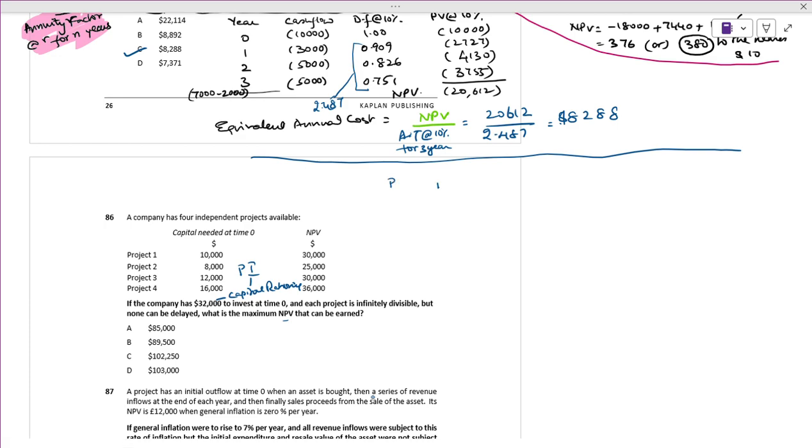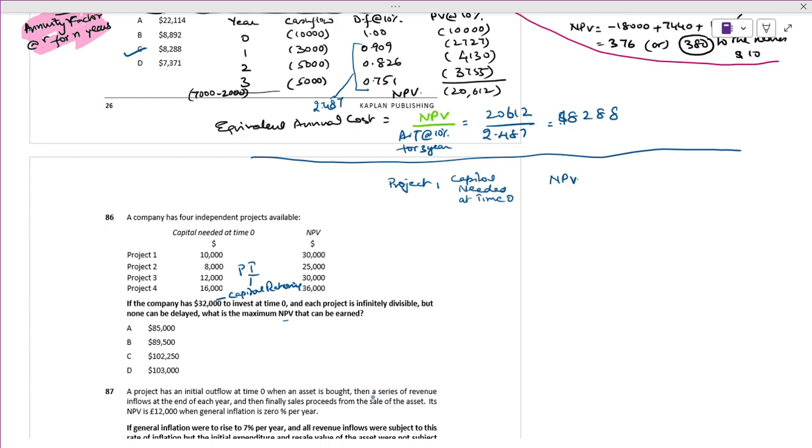First is project. Second one is capital needed. The third one is what they have mentioned at time 0. They gave the NPV.